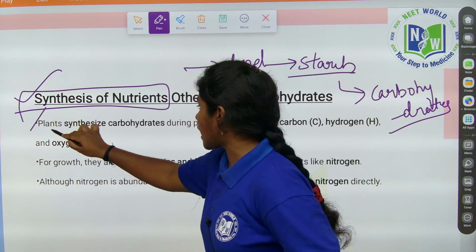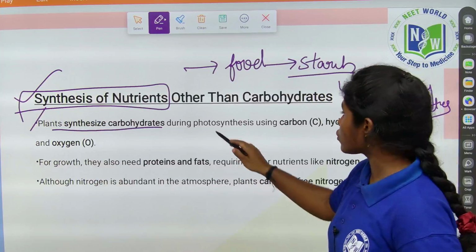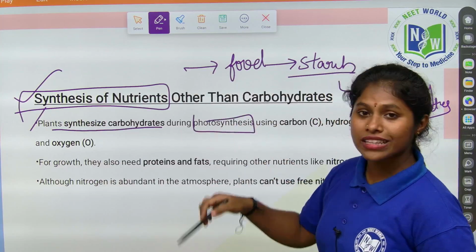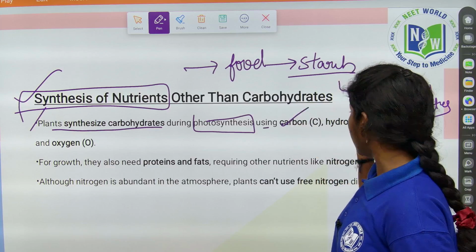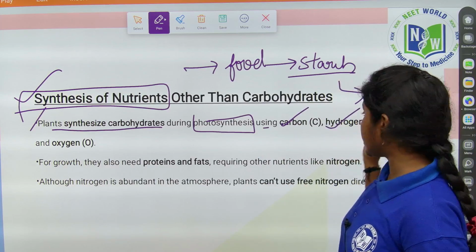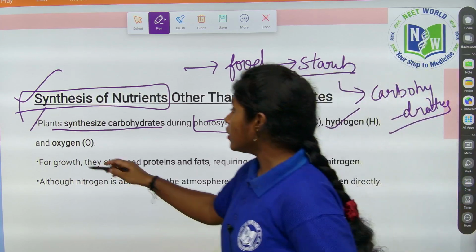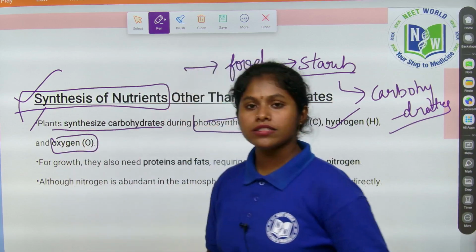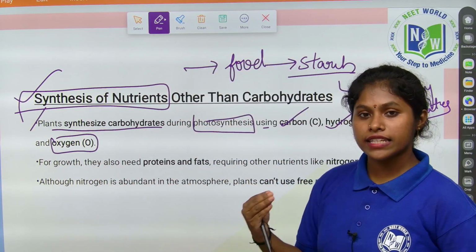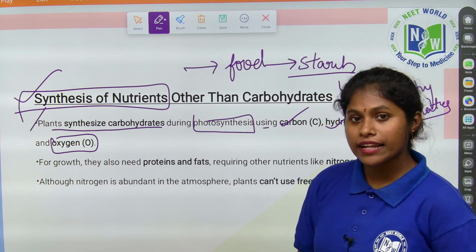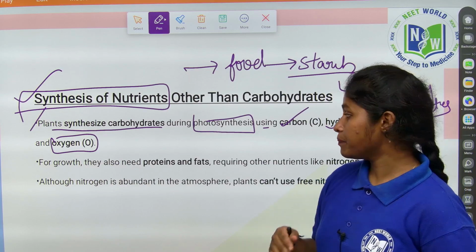Plants synthesize carbohydrates during the process of photosynthesis. From the carbon dioxide it is using the carbon, and the hydrogen from the water, and oxygen. Oxygen is also utilized because for respiration oxygen is necessary to produce energy in plants.